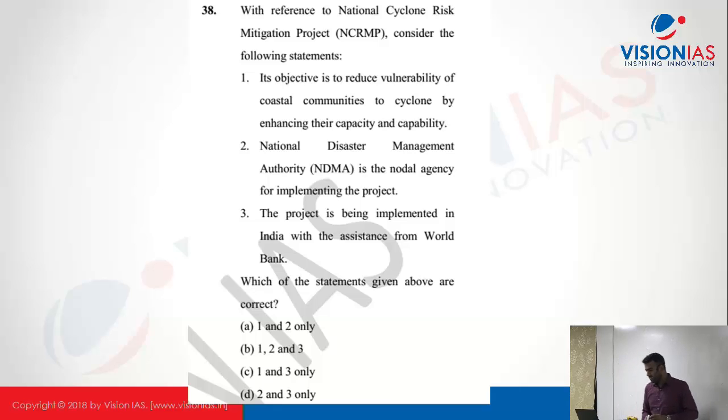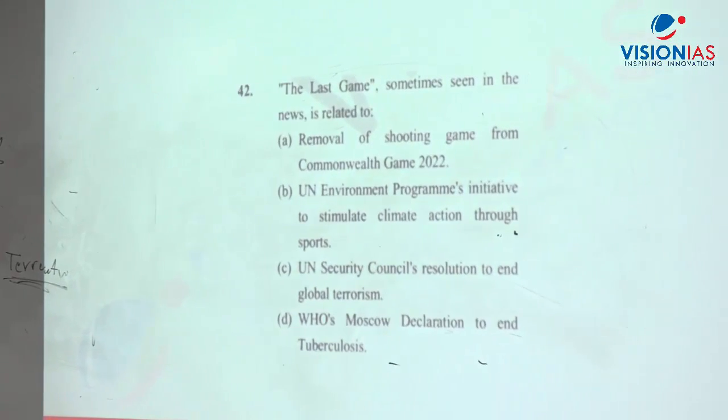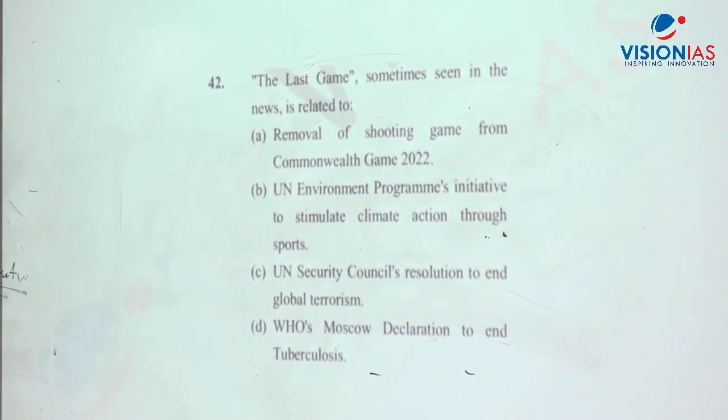Last one is a simple question. Basically the recent COP, the last COP, COP 24. Where was it? Poland, Katowice. Okay, there one of the major things that came out is that before they had this summit, this was in the news.